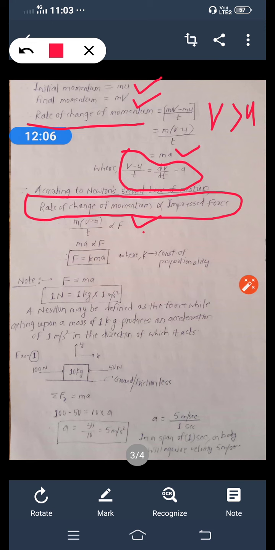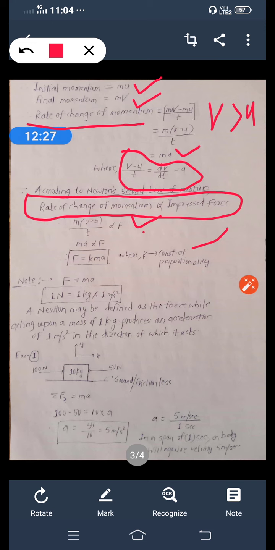That is m into acceleration, which is directly proportional to F. So F is equal to kma. What is k? k is the constant of proportionality. Okay, I think you are clear. So this is Newton's second law of motion.